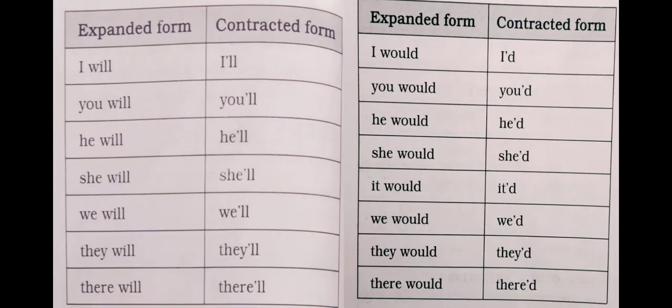I will, I'll. You will, you'll. He will, he'll. She will, she'll. We will, we'll. They will, they'll. There will, there'll. I would, I'd. You would, you'd. He would, he'd. She would, she'd. It would, it'd. We would, we'd. They would, they'd. There would, there'd. All these are the contracted forms and expanded forms.